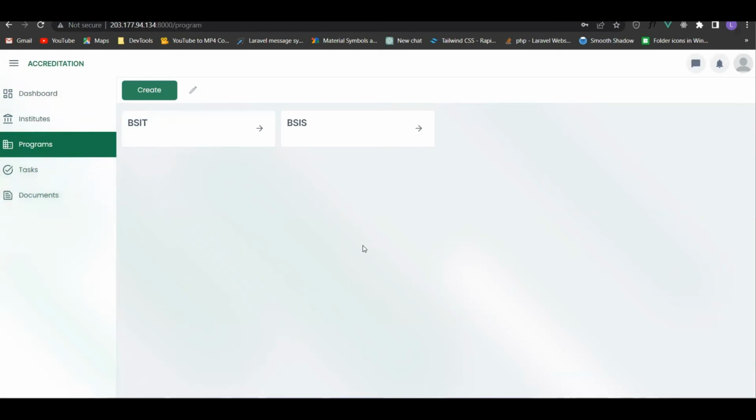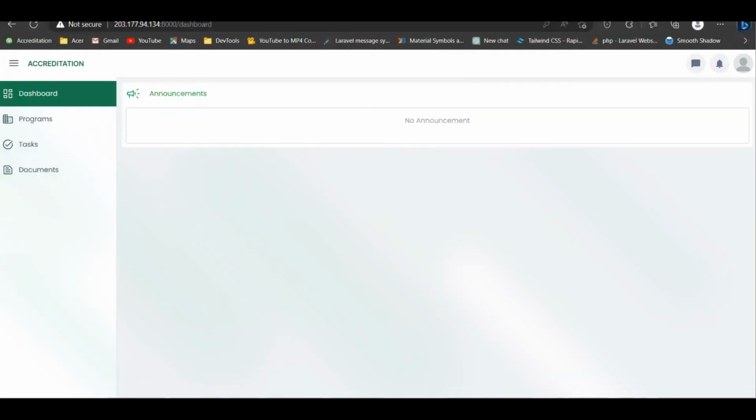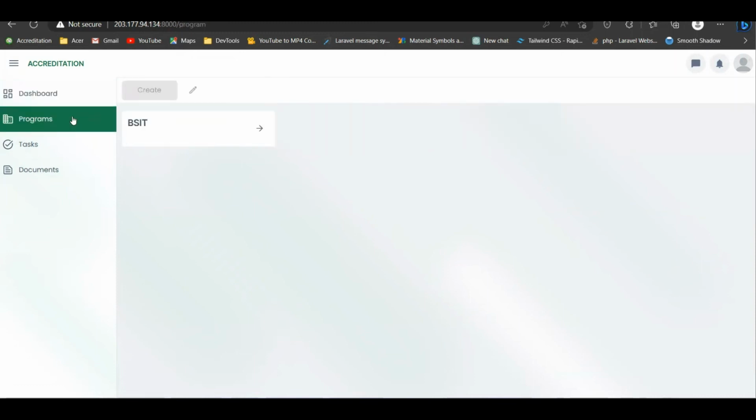So, if you are the program chairperson, so for this page, this user is a program chairperson. So, limited lang iyang ma-access, only the programs assigned to that user. So, nakita na to. And dili siya maka-create since isa lang dapat iyang ma-manage nga program.